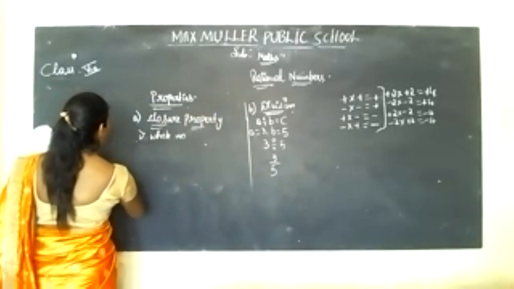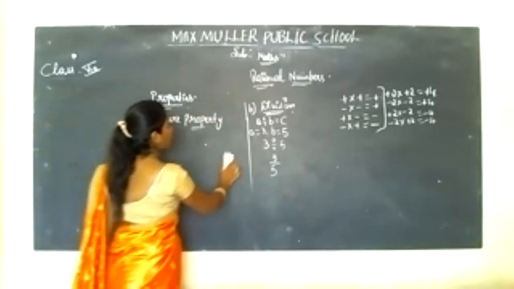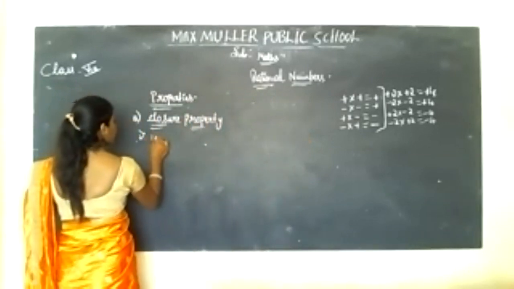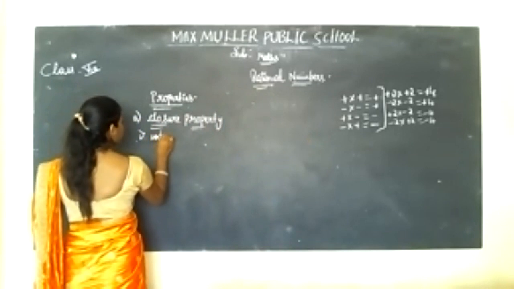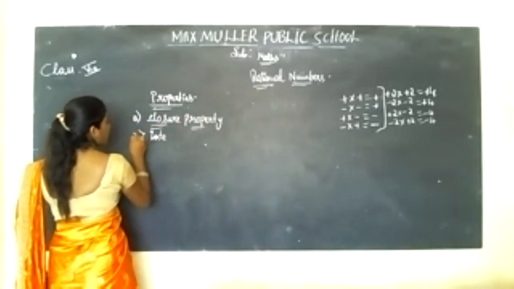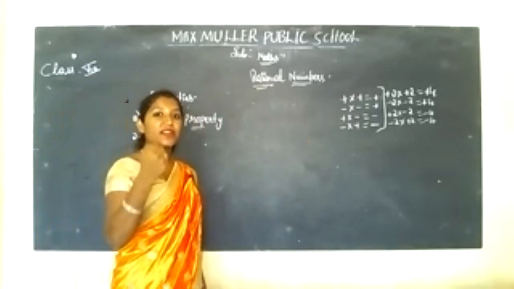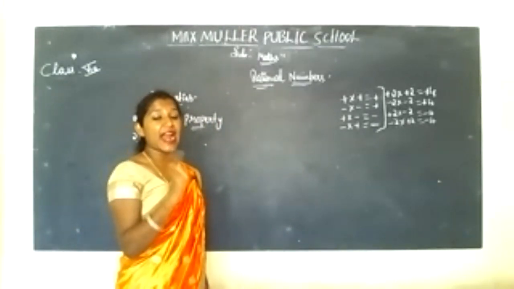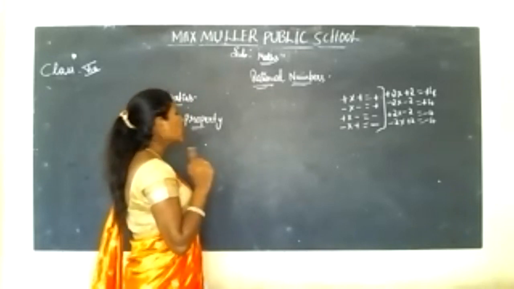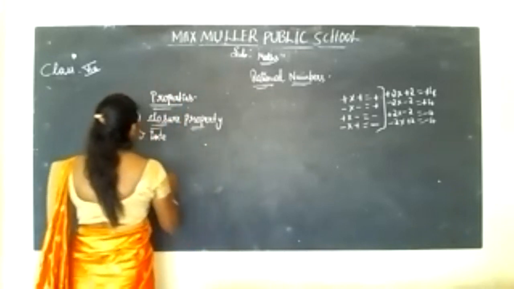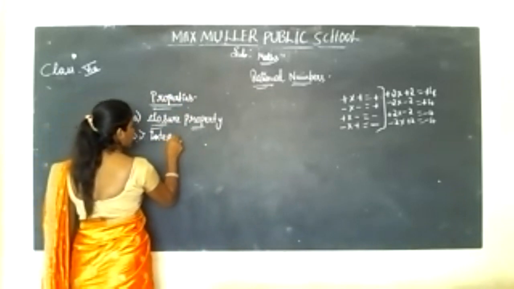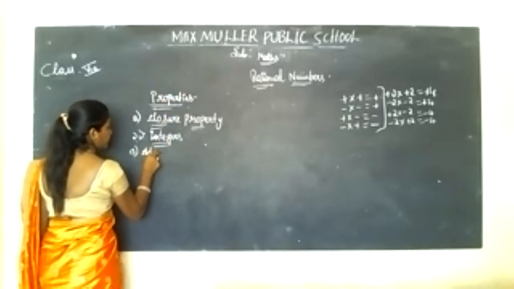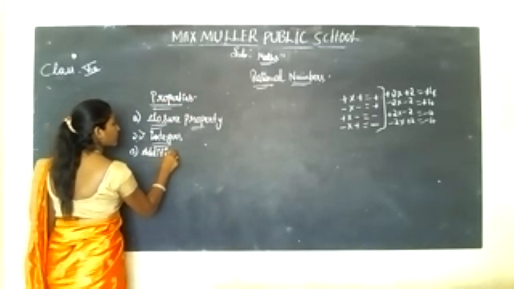Next, we'll try for integers. First, we have tried for whole numbers. Under that, addition, subtraction, multiplication, division. So multiplication and addition hold good under closure property for whole numbers. And now we are seeing for integers. So first we'll see for addition.